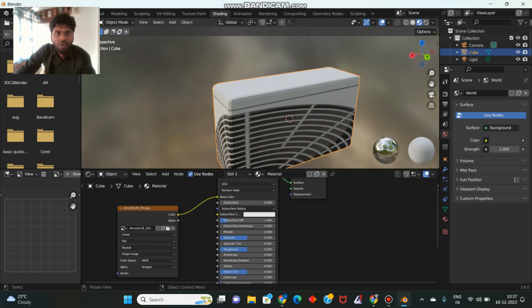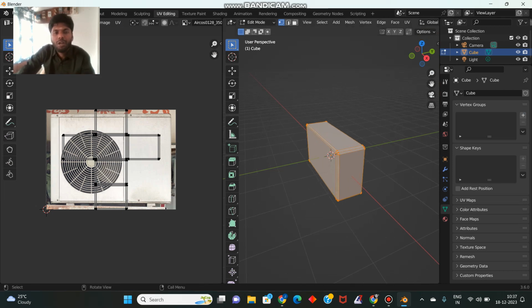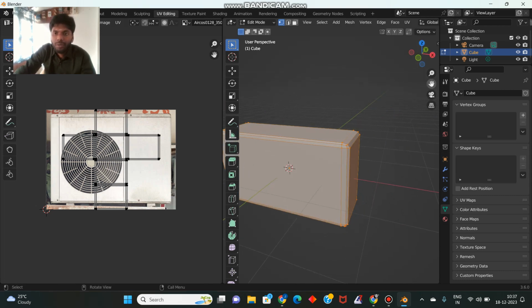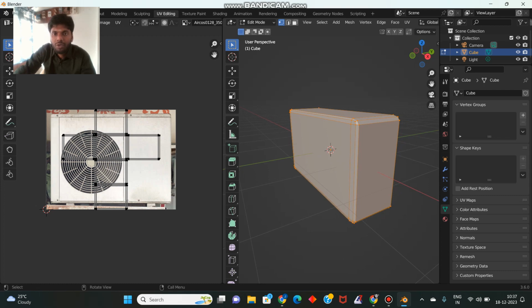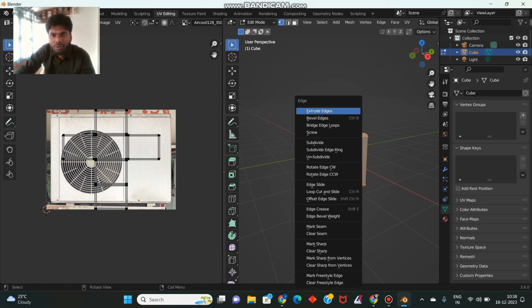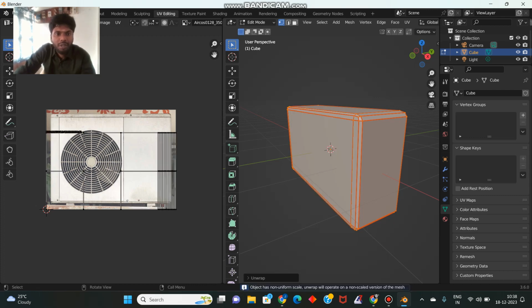Okay, now we go to UV Editing. After that, we convert the 3D object to a flattened surface, 3D to 2D. What you do is select all, then Control E. You see many options. We choose Mark Seam. Just click Mark Seam. All the edges are cut. After that you press U and unwrap.